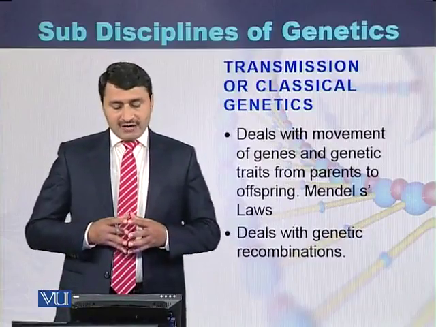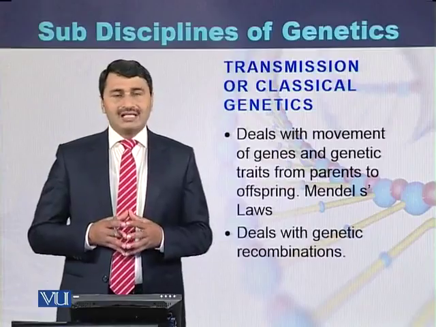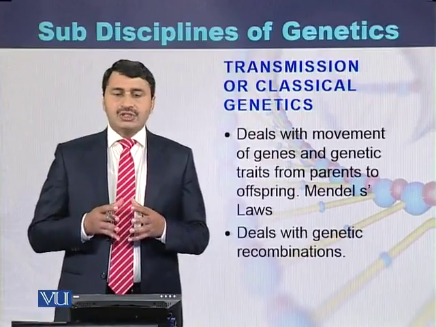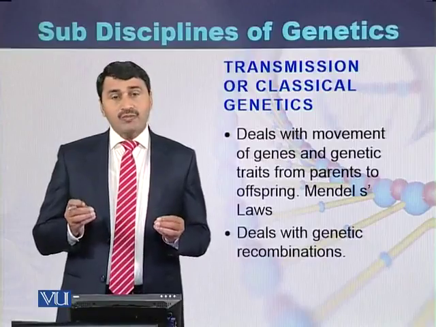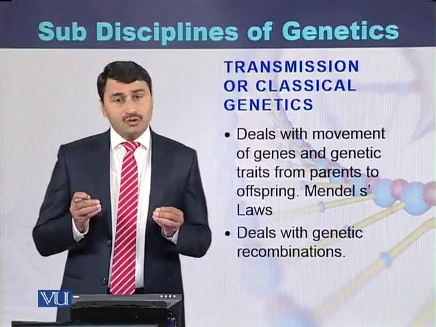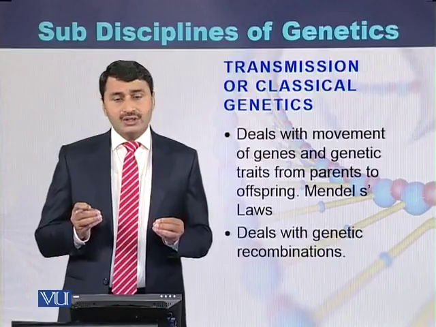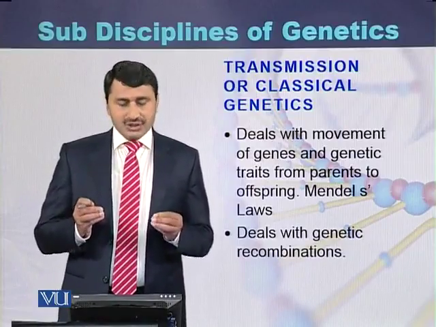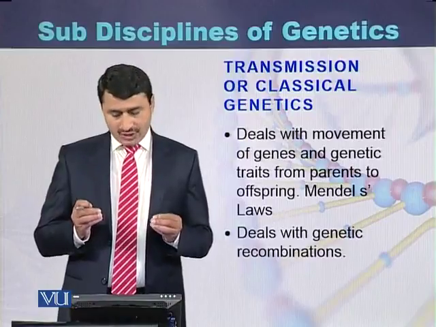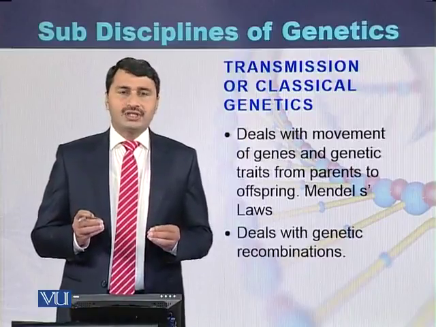What is transmission or classical genetics? It deals with the movement of genes, chromosomes, or traits from parents into the offspring. This type of genetics also deals with genetic recombinations.